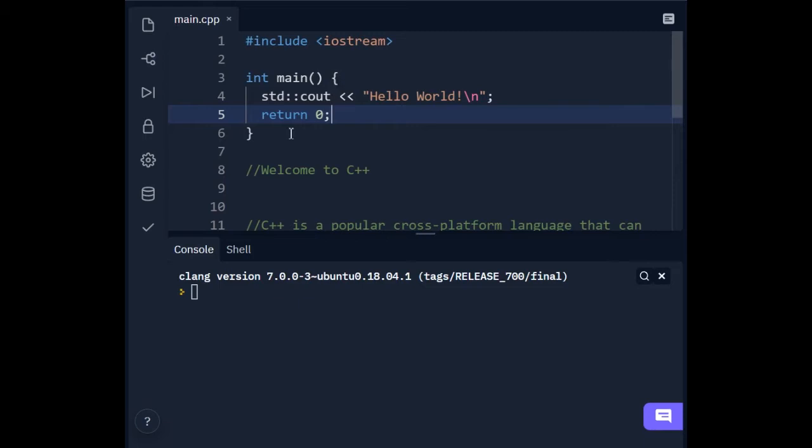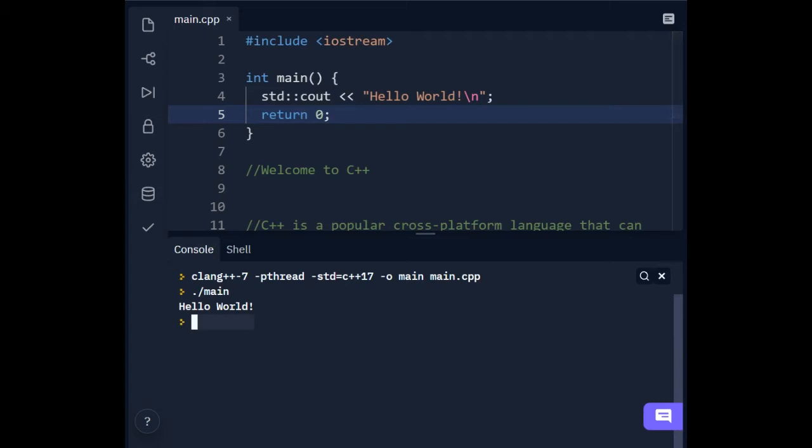The curly bracket indicates the beginning of a function body, and whatever is inside it is the function which will be executed. Whatever I write outside the bracket will not be executed. If I run this simple code, it gives Hello World. So this is our first program, the Hello World, and we will add std::cout.